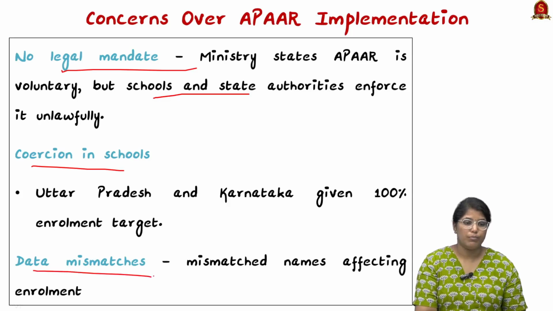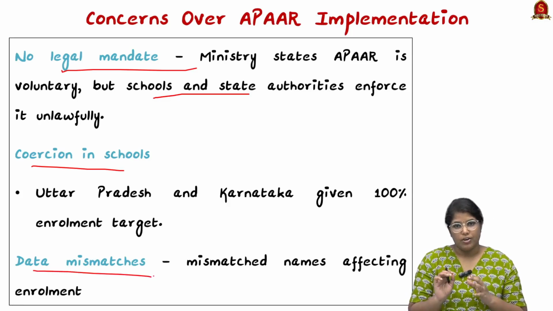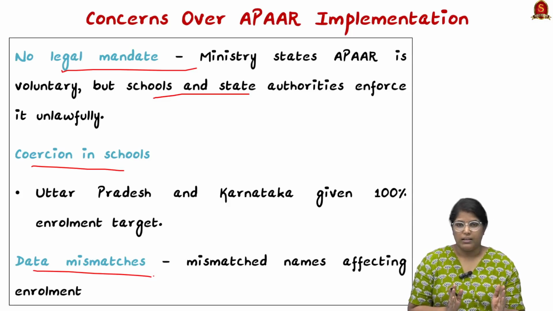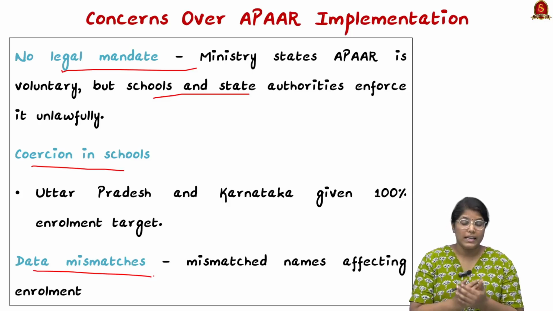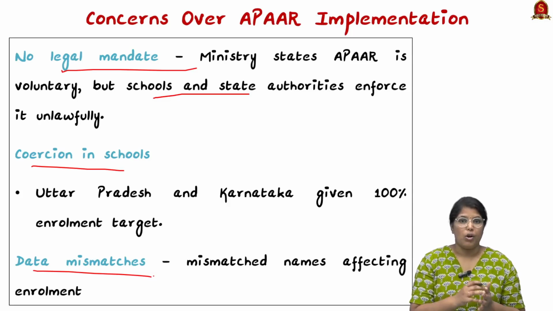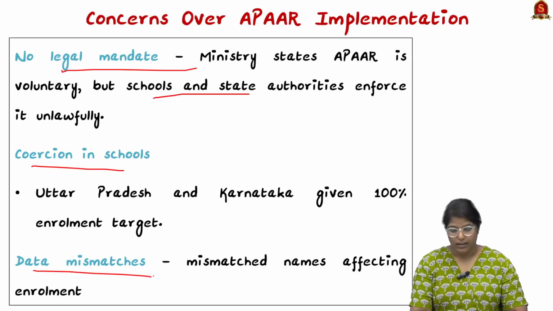Now the third important issue is data mismatch. See, each and every letter in your name is very, very important. When it is not aligned with the Aadhaar, what happens? Enrollment will be stopped. So this will hinder the person from being properly enrolled into the system. A lot of rules and regulations should be made flexible for people to enroll into this particular portal.